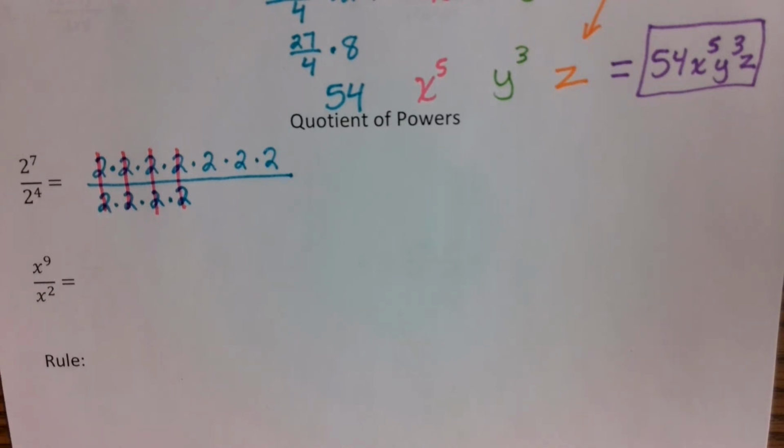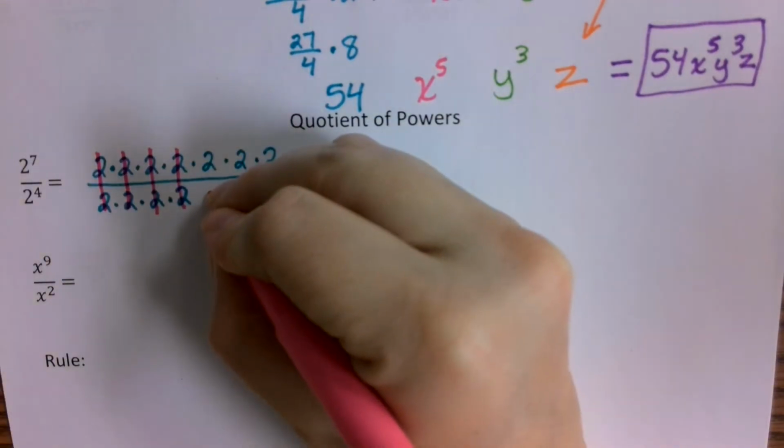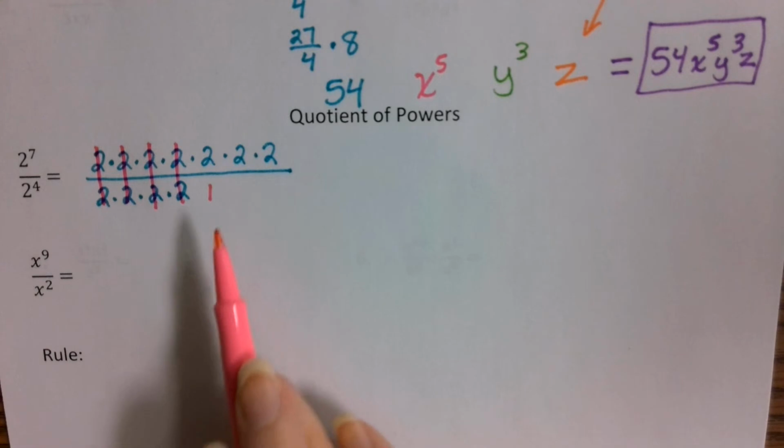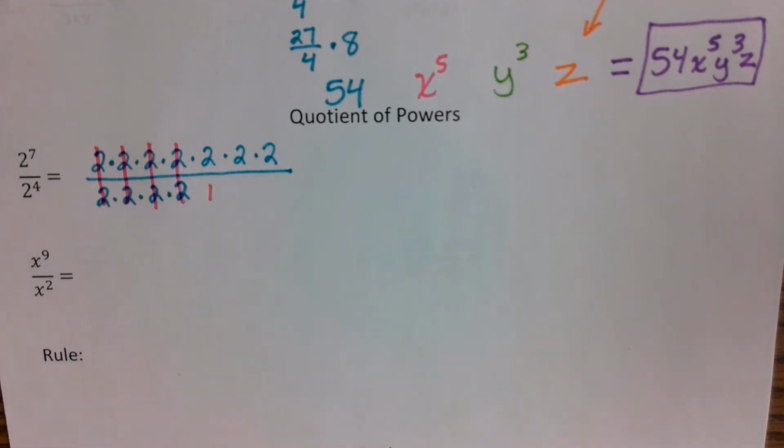A 1, right? There's always an invisible 1 here. So I'm going to go ahead and just place a 1 underneath it so that I know that there is a value that exists. It's not a 0, because if you put a 0 on there, it means it's going to be an error. You're going to get an undefined value. Okay, so there's technically an invisible 1 still remaining.